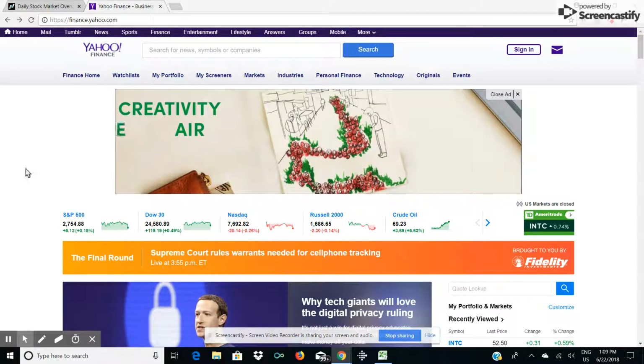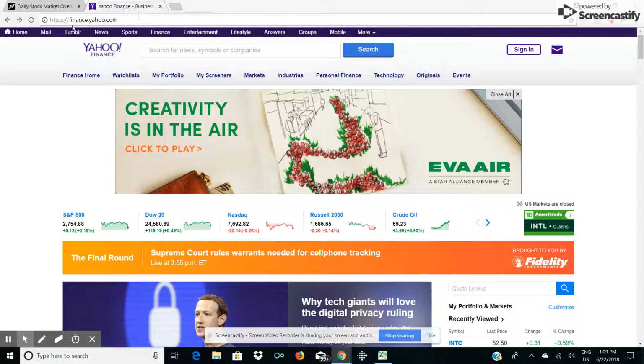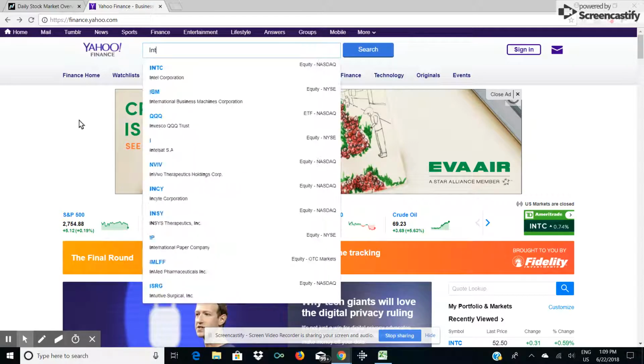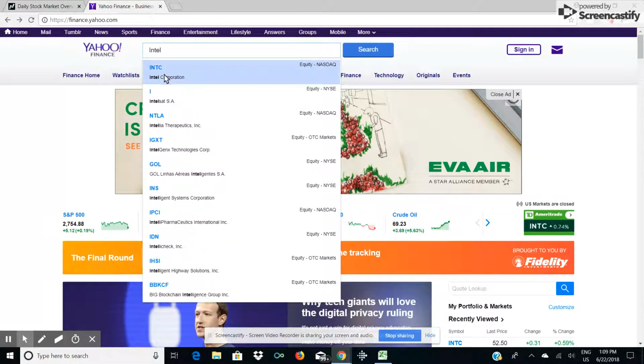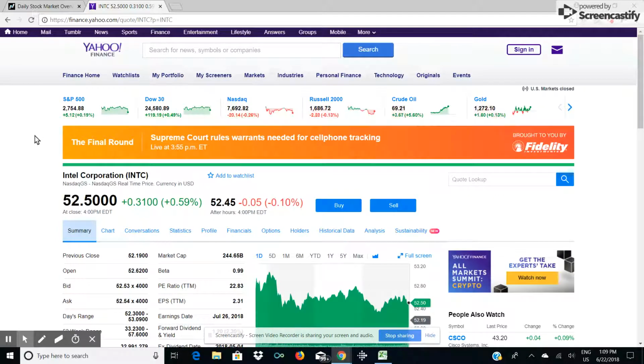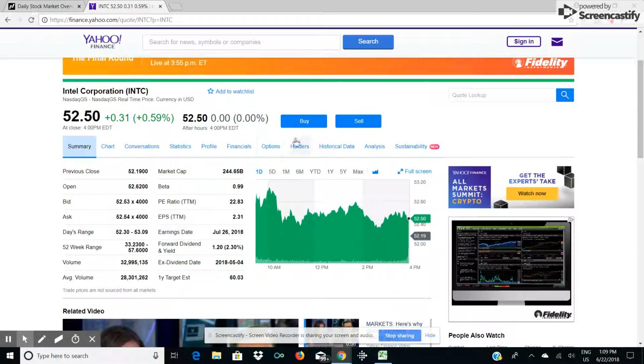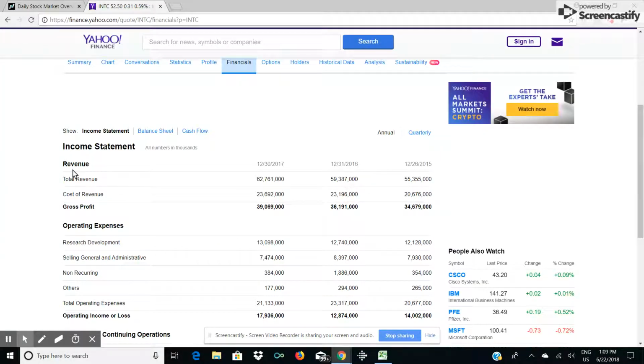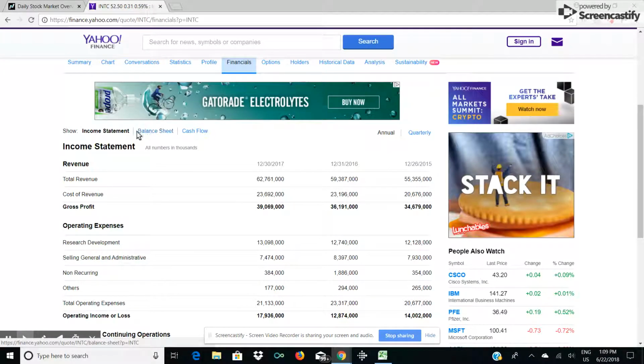The two that I really like, though, one is called finance.yahoo.com, and the other is called NASDAQ.com. Well, let's take a look at Yahoo for a moment. And when I go there, I notice that I can type in a company that I'd like to research. And I'm just going to use Intel, for example. And immediately I can go here to financials, and I can find the income statements and balance sheets.